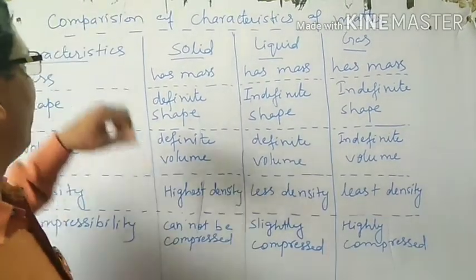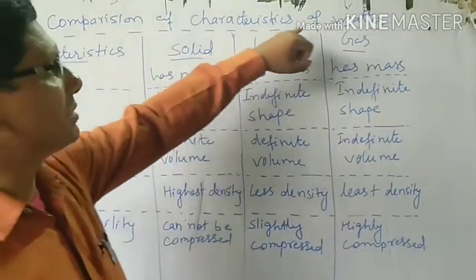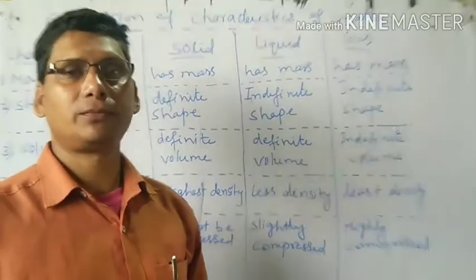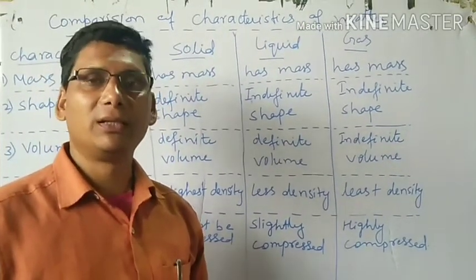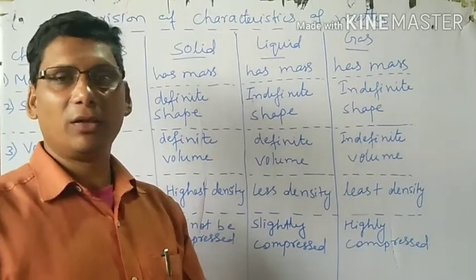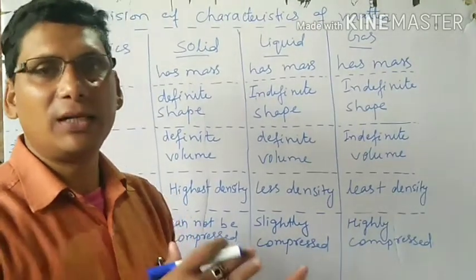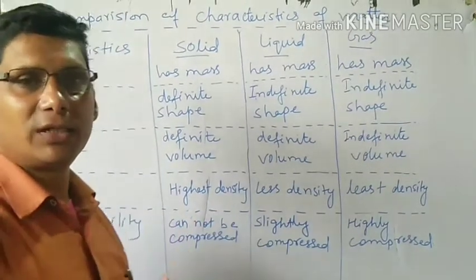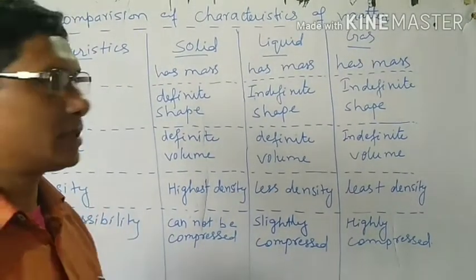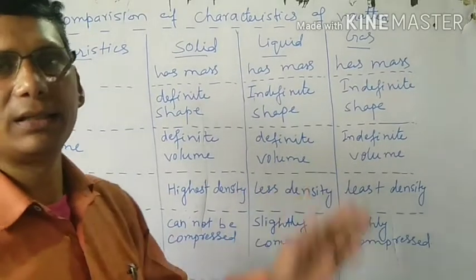The topic is comparison of characteristics of matter. As you know, there are mainly three states of matter, and all three states of matter have some specific characteristics. So what is the difference between the characteristics, or comparison in the characteristics, of solid, liquid and gases?